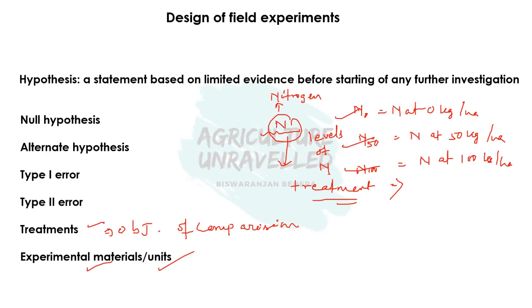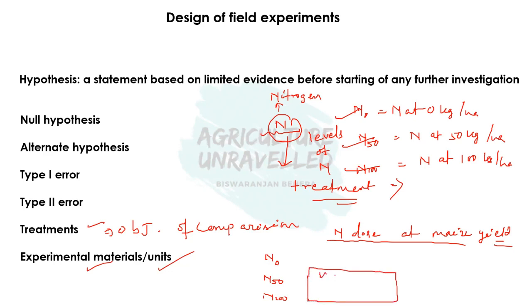So basically, what is our experiment? I will just give a brief idea about our experiment. We are interested to find out the nitrogen dose at which maize yield is maximum. This is our objective, and to find this out, we'll take different doses of nitrogen, N0, N50 and N100. It means we'll conduct a field experiment, and in this field we will grow the maize crop, and we'll convert the field into different plots, and in one plot we'll apply N0, meaning no nitrogen will be applied.